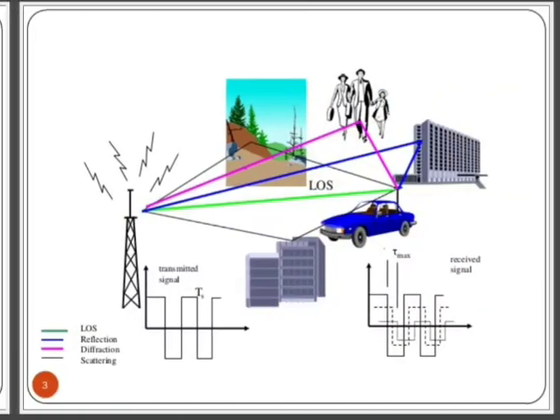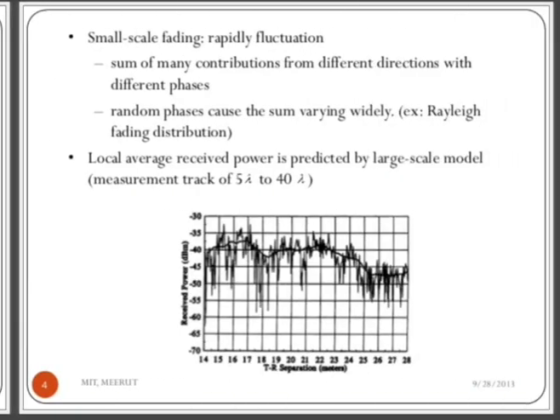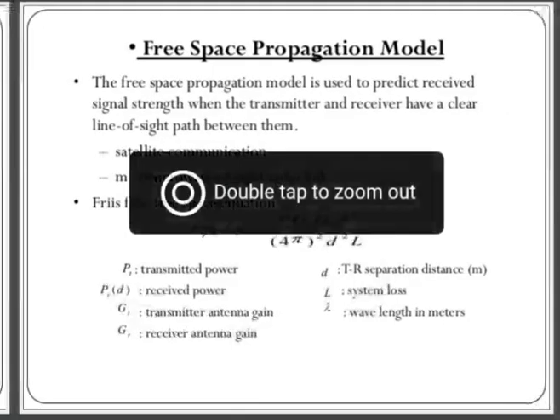So this diagram shows the reflection, diffraction and scattering. Small scale fading is the rapid fluctuation, the sum of many contributions from different directions with different phases, and the random phases cause the sum to vary widely. Here the diagram is shown for the local average received power, and it is predicted by the large scale model.